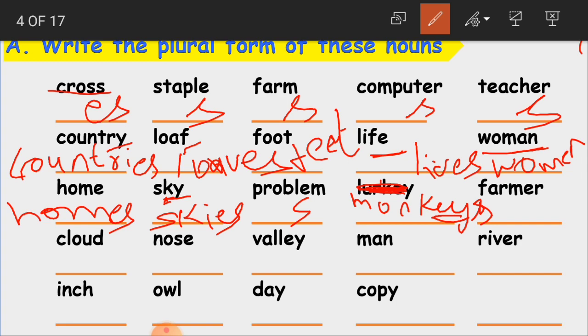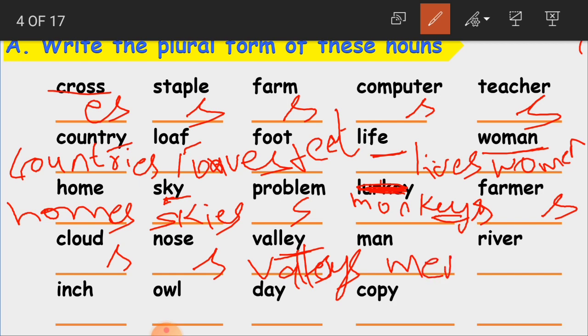This difference you have to identify very carefully, like before Y, whether it is a vowel or a consonant. Here farmer becomes farmers. Cloud, clouds. Nose, noses. Valley. Again here, we are adding only s. Valleys.